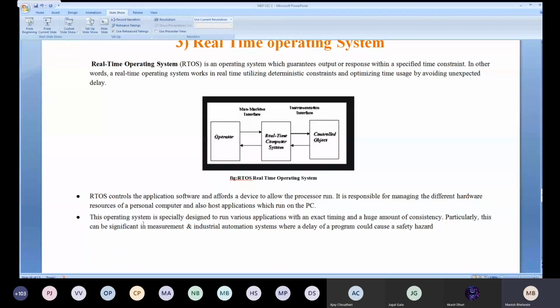And designed to run various applications with exact timing. This is the same concept, meaning a huge amount of consistency, where consistency plays an important role. It should not miss any deadlines. That's the main function of this real-time operating system.